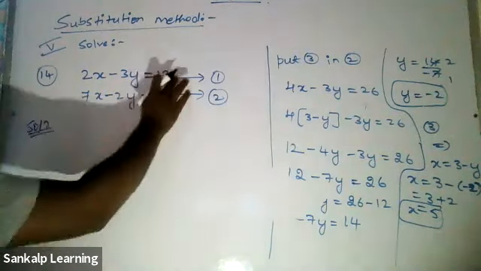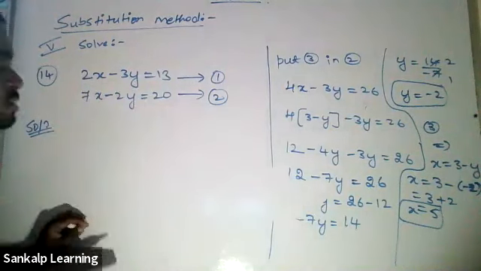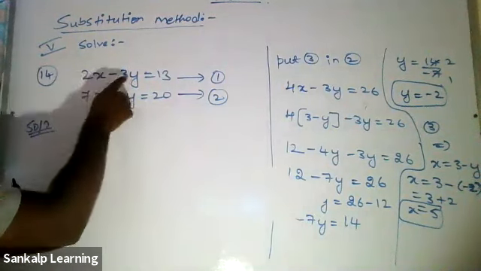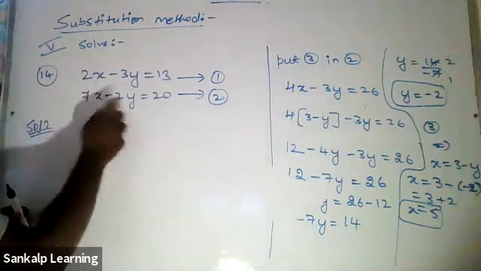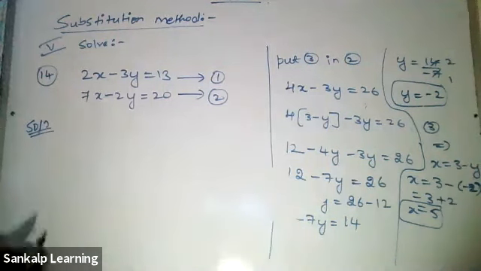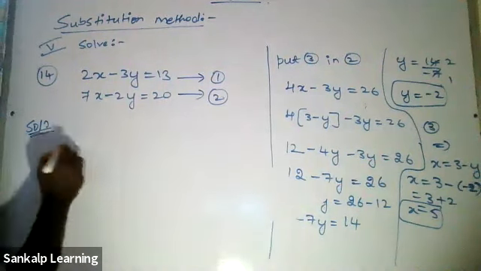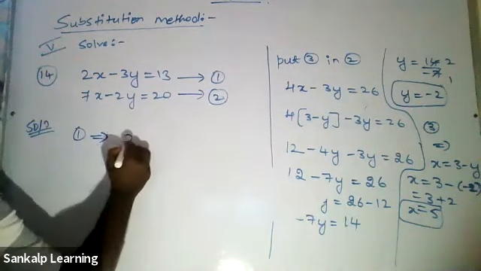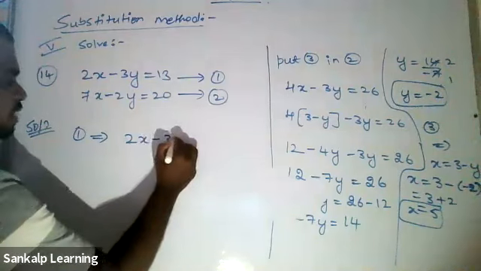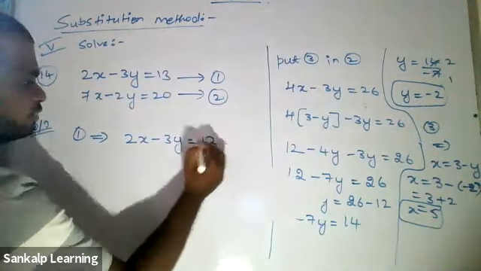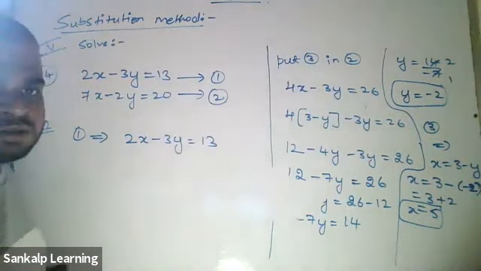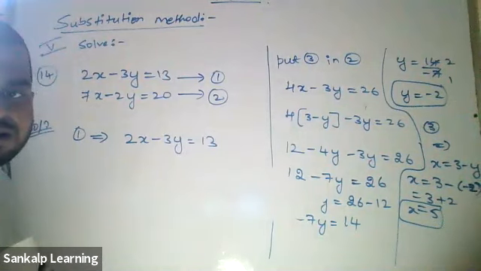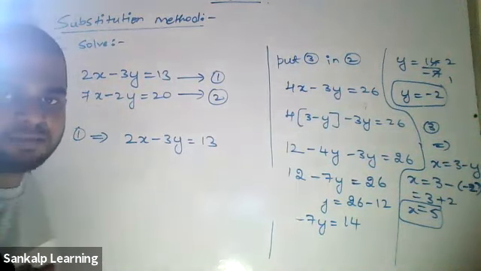You can consider this as equation 1 and 2 because x has coefficients, that is a1, b1, c1, these are all integers, therefore you can consider it. So let me consider equation 1 now. Everyone please observe. What is my equation 1? 2x minus 3y is equal to 13. Which variable shall we solve for? Let's solve for x itself. That will be the best thing.